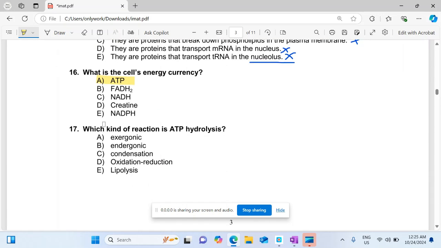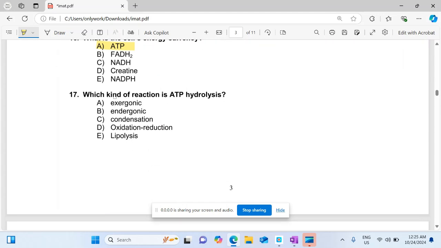And now move to the next reaction. Which kind of reaction is ATP hydrolysis? ATP hydrolysis means the destruction of ATP to release energy. So energy releasing process is called exergonic process. So A option is right.